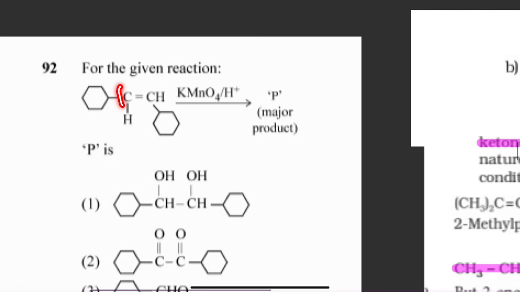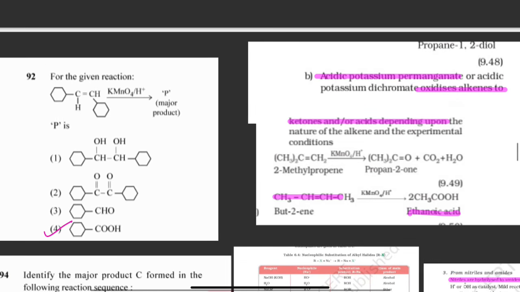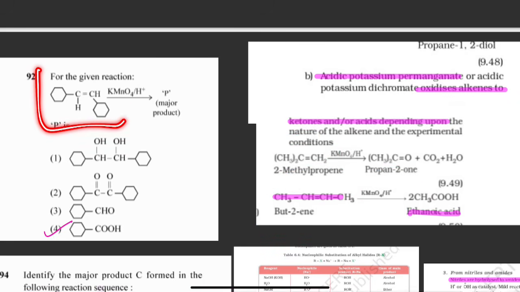Can you see here? CH double bond CH. So this is a symmetric alkene. You have to check whether it is a symmetric alkene or an unsymmetric alkene. If it is a symmetric alkene, it will give acid. If it is an unsymmetric alkene, then it will give ketone. So that is what is given here. This is an unsymmetric alkene, so it will give ketone. If it is symmetric, it will give acid. So here for us there is a symmetric alkene, therefore acid will be the product.